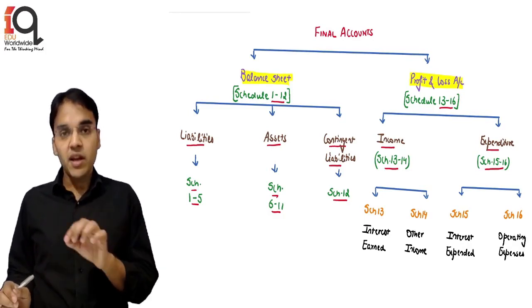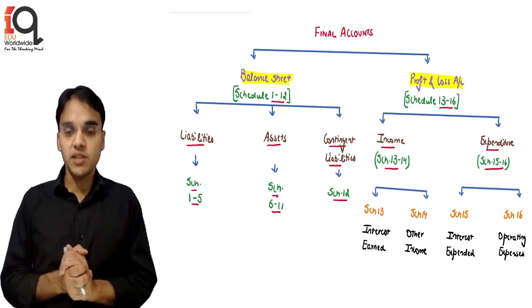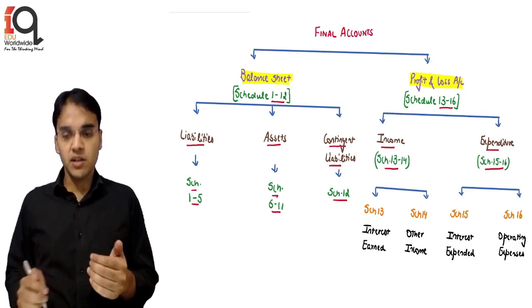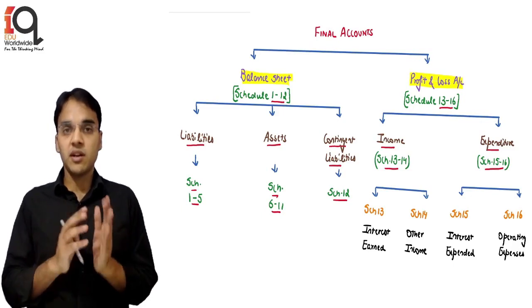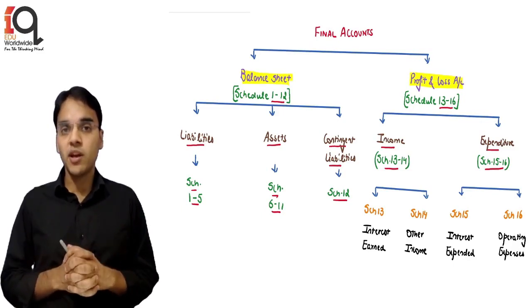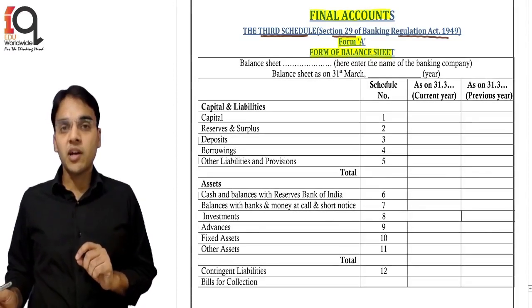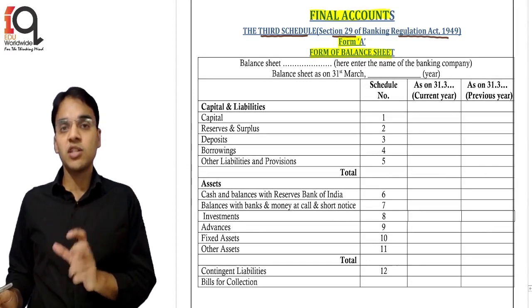So, income and expenditure: schedules 13 and 14 are for income, and 15 and 16 for expenditure. Under schedules 13 and 14 are interest earned and other income. I will take you through these schedules, and 15 and 16 are interest expended and operating expenses for your expenditure. This was the summary of your final accounts: the first 12 are of the balance sheet, and the remaining 4, 13 to 16, are of the P&L account.